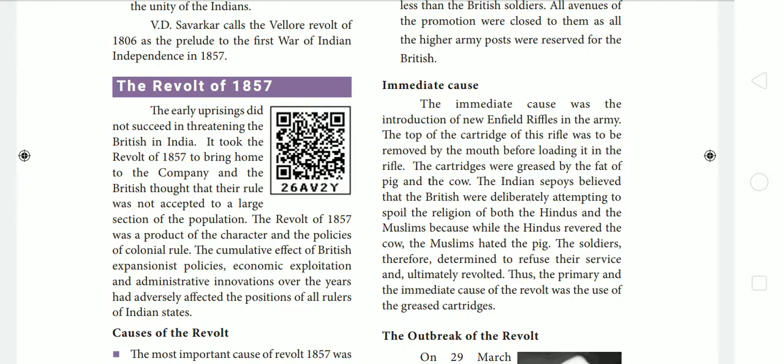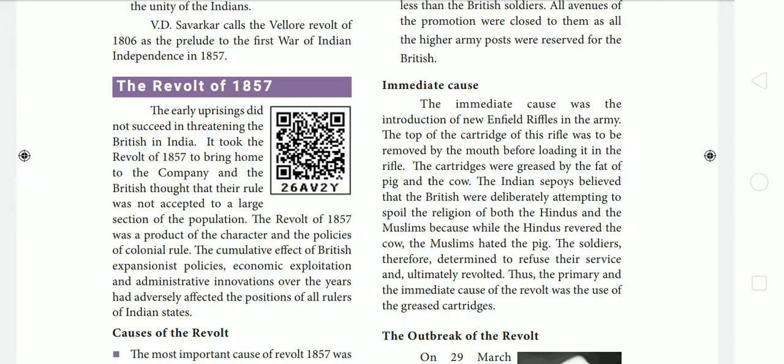Before the Great Revolt of 1857, there were many revolts, that is the Vellore Mutiny, then the revolt of Kattabomman, and many other revolts took place in India. But those revolts did not succeed.